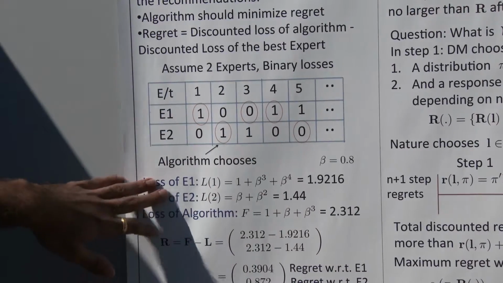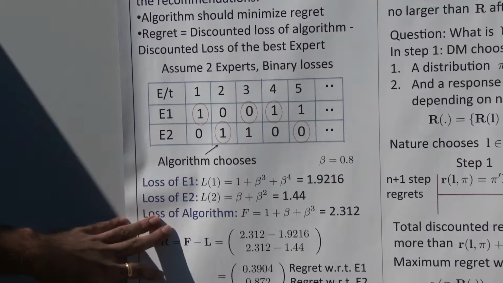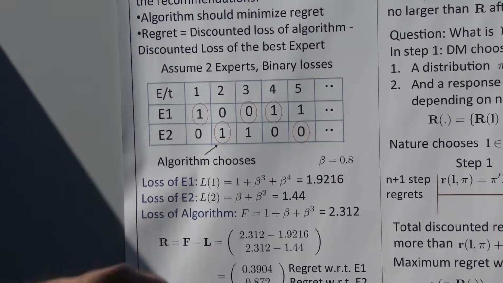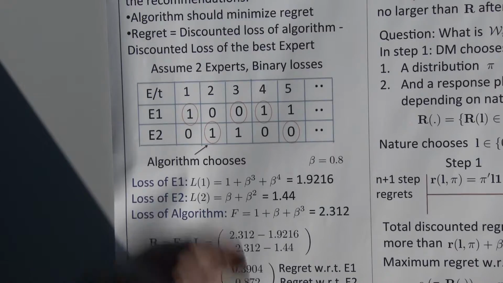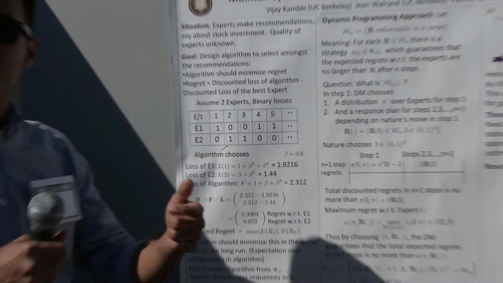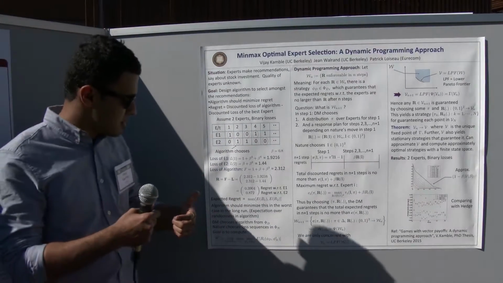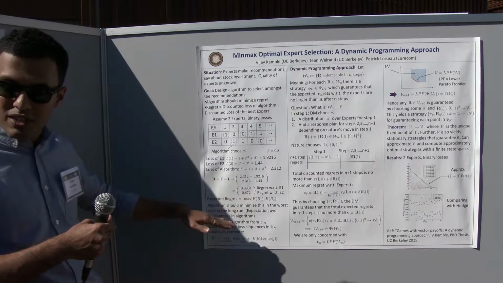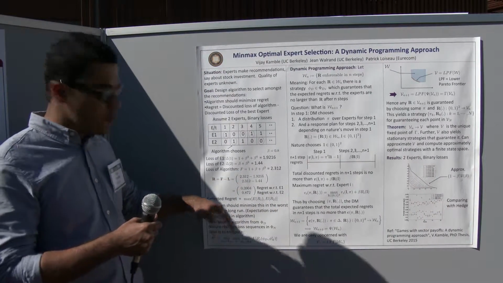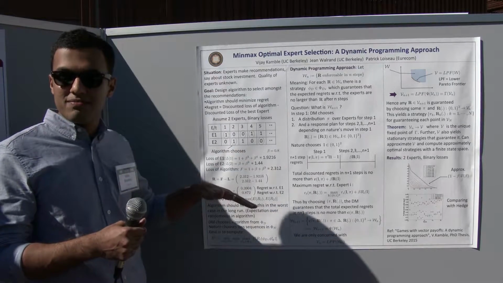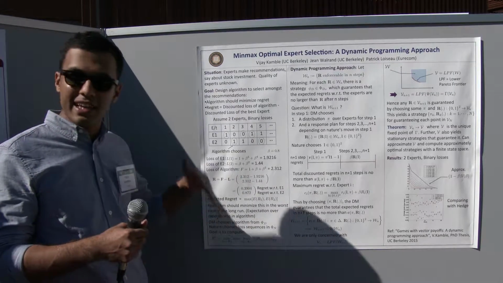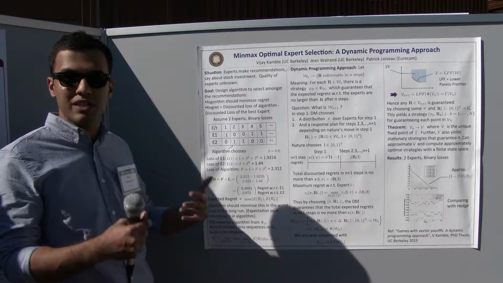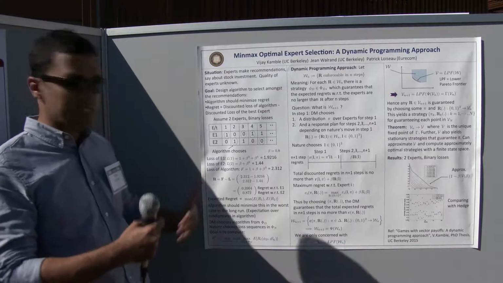Okay. So you can compute the loss of each of these experts, you can compute the loss of the algorithm, and the additional loss that the algorithm incurs over the loss of each expert is termed the regret of the algorithm with respect to that expert. So you have this vector of regrets with respect to each of the experts incurred by the algorithm, and you want to minimize this vector component-wise simultaneously in an expected sense. So you have an algorithm which is randomized, and you want to do this in an expected sense.